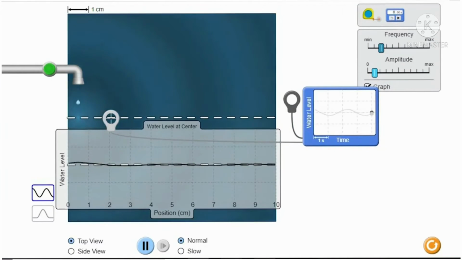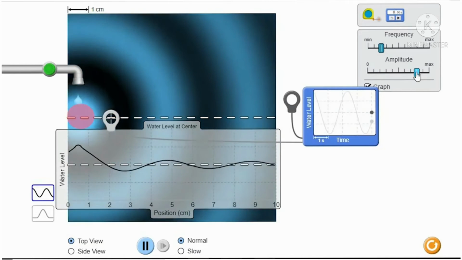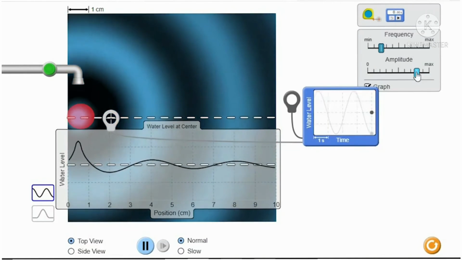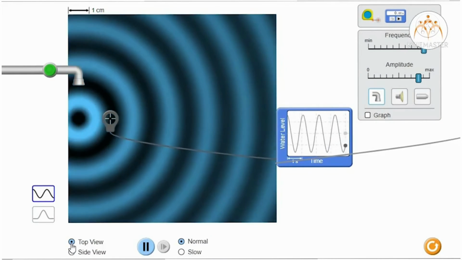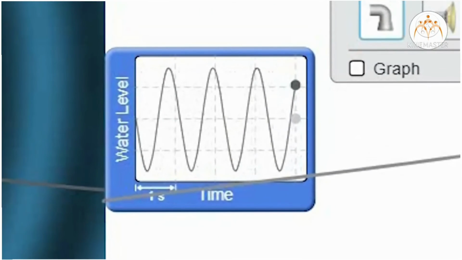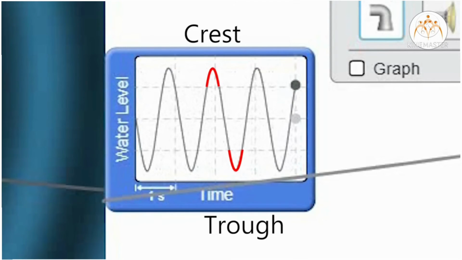In this simulation, smaller drops result in small amplitude. Large drops result in large amplitude. We can switch view and see how it looks from the top. This is called crest and this is called trough. Crest and trough are of the same size.